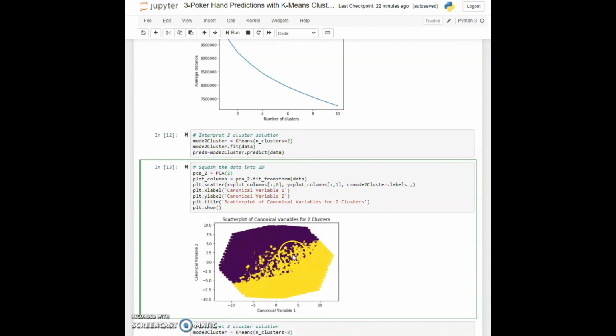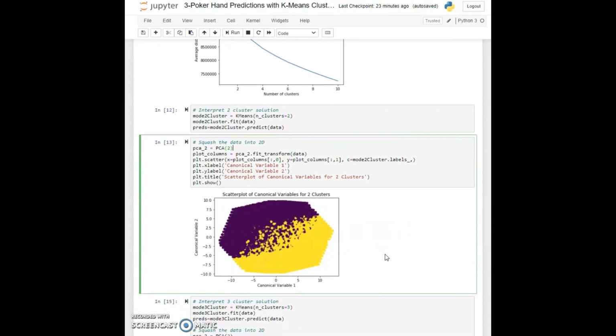But if you think about it, we have squashed multi-dimensional pictures into a 2-dimensional picture. These things are mapped in that way, and we actually have 2 clusters. The one over here is purple and the one over here is yellow. PCA is quite a good algorithm for this because using it we are able to see that we actually have 2 clusters here.